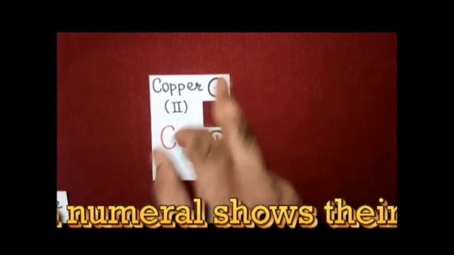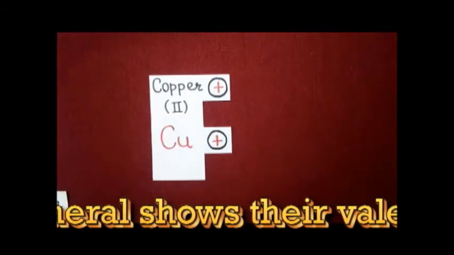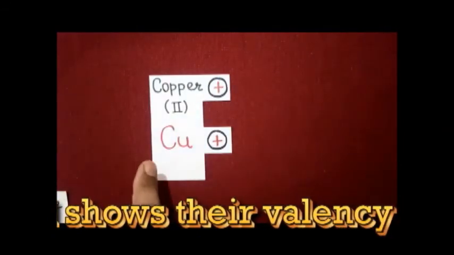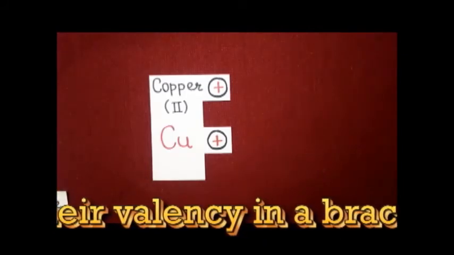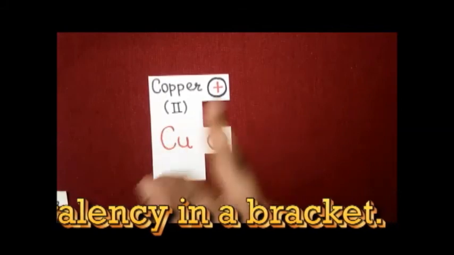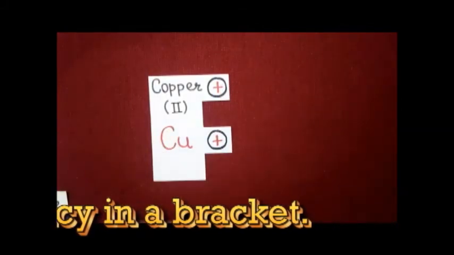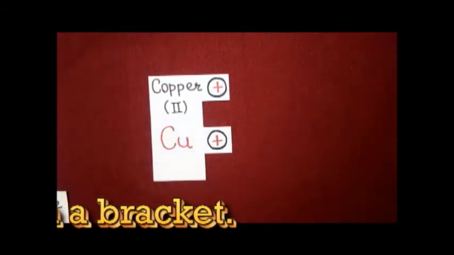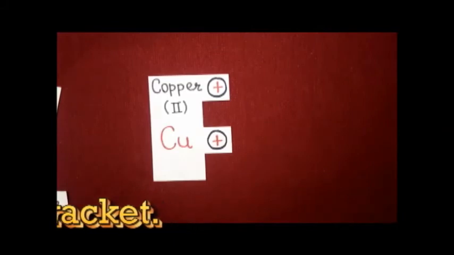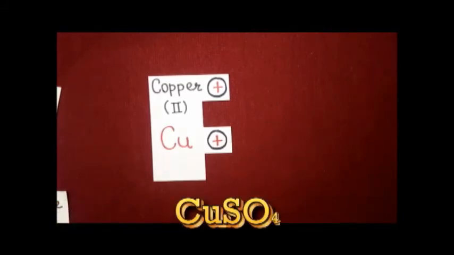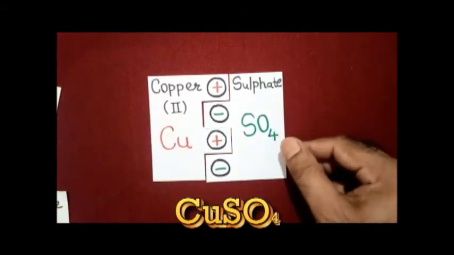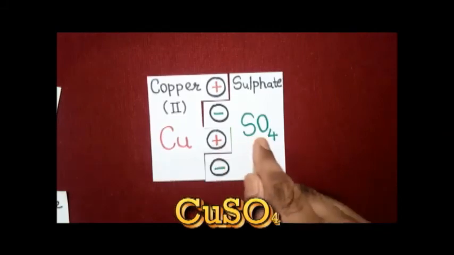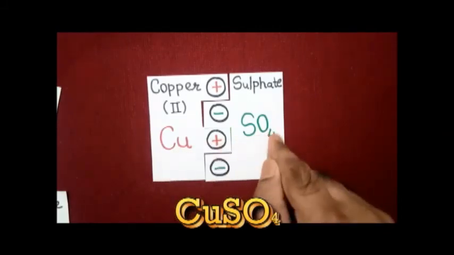We will consider copper with 2 charges only. So we have to make the formula for copper sulfate. Copper has 2 positive charges, and the sulfate ion also has 2 negative charges on it. So copper sulfate is CuSO4.